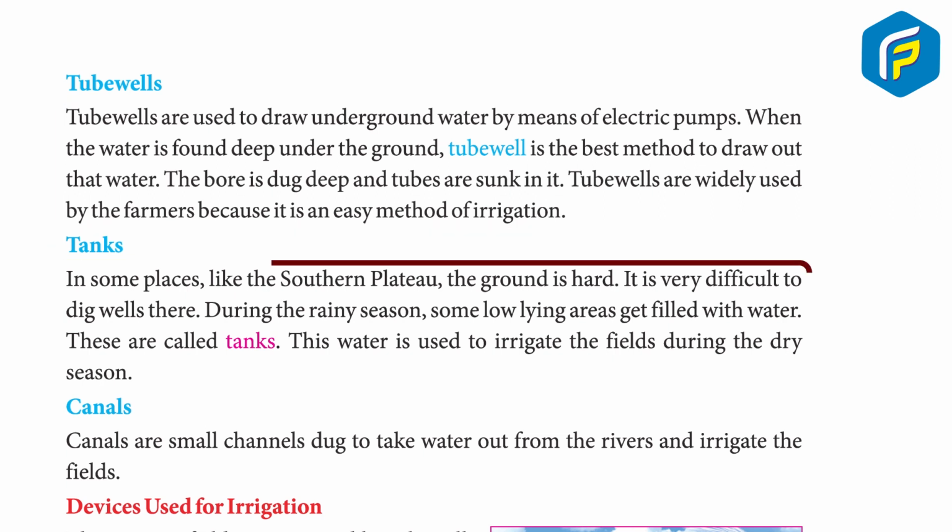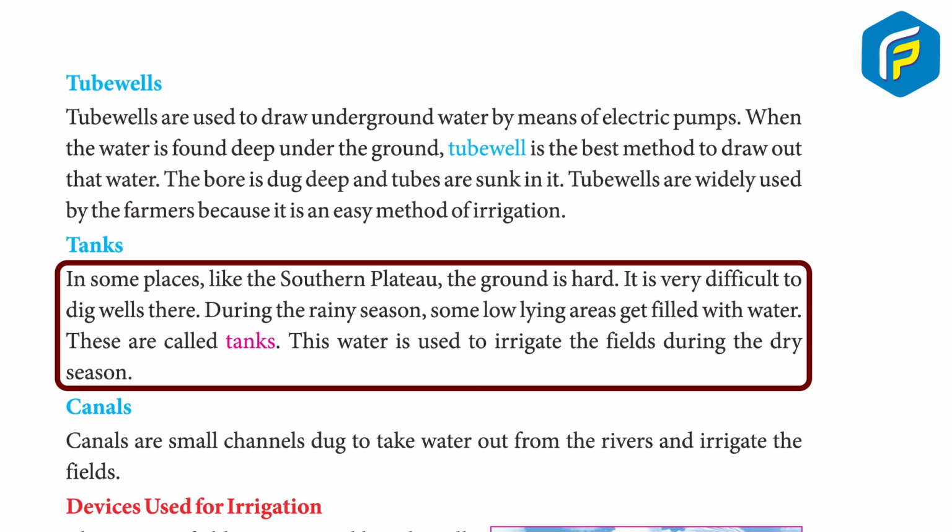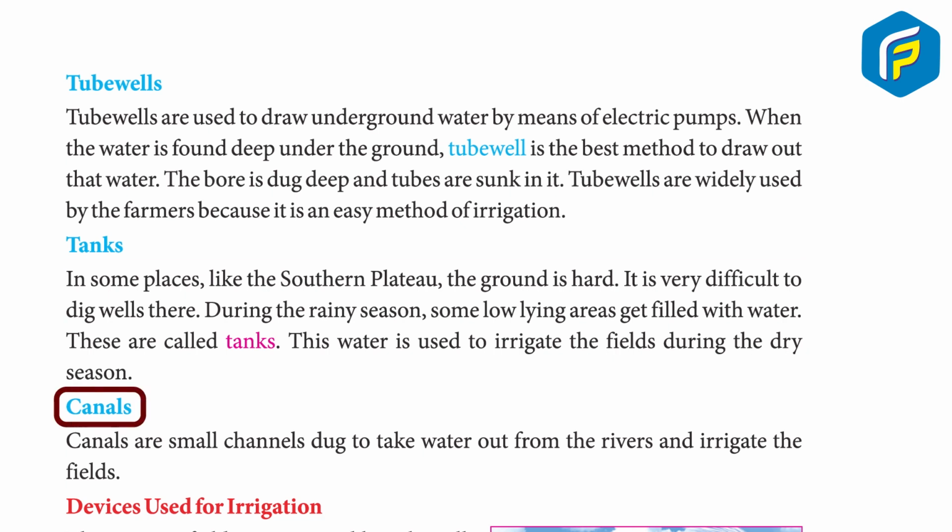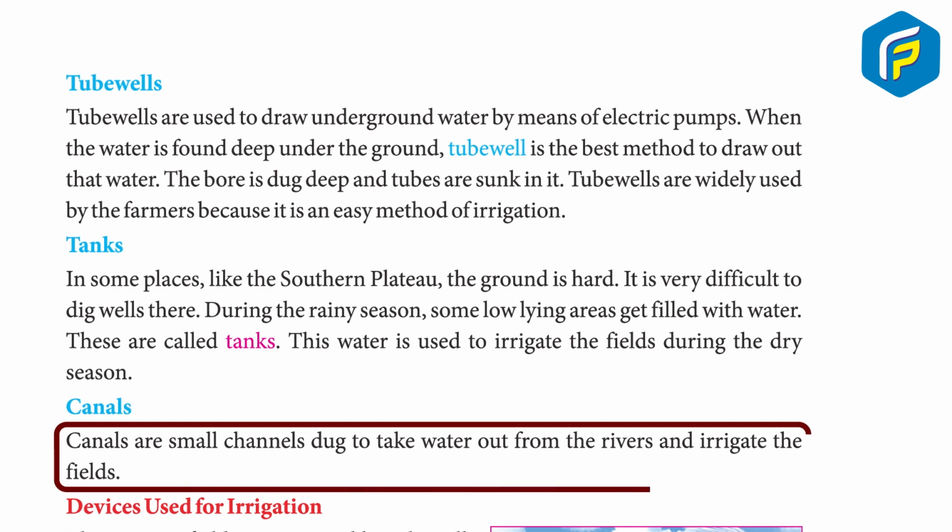Tanks. In some places like the southern plateau, the ground is hard. It is very difficult to dig wells there. During the rainy season, some low-lying areas get filled with water. These are called tanks. This water is used to irrigate the fields during the dry season. Canals. Canals are small channels dug to take water out from the rivers and irrigate the fields.